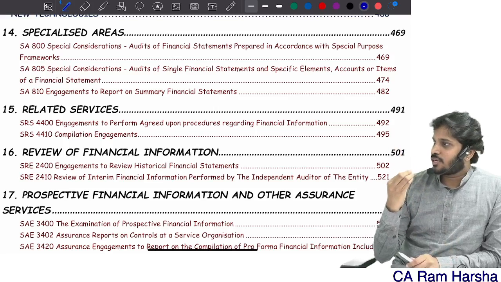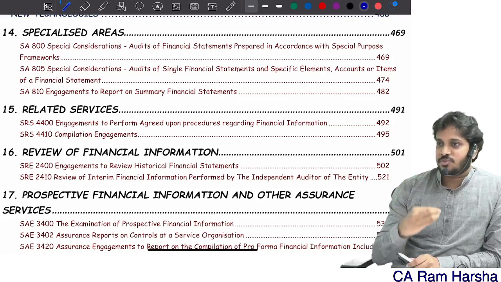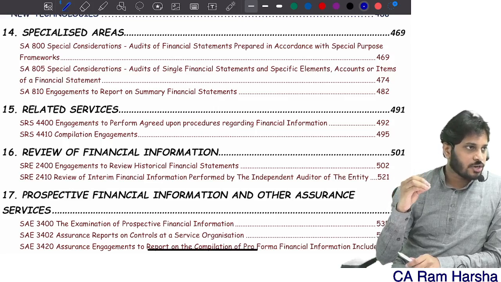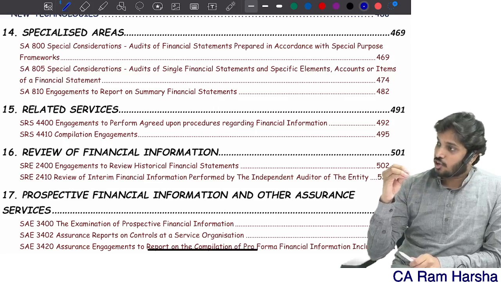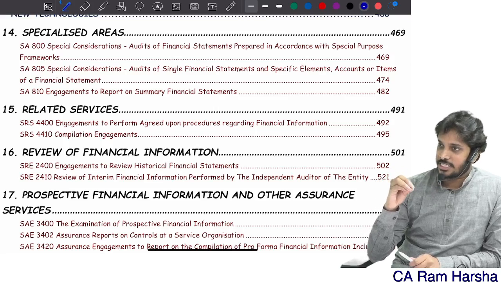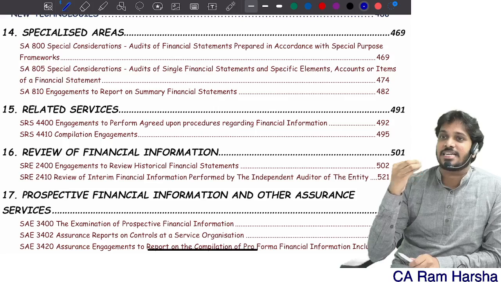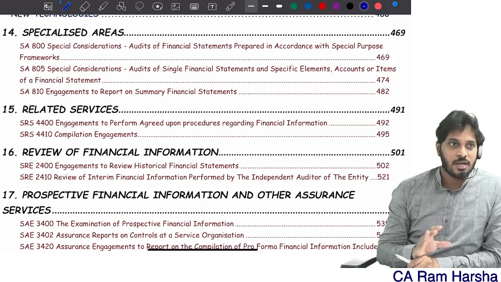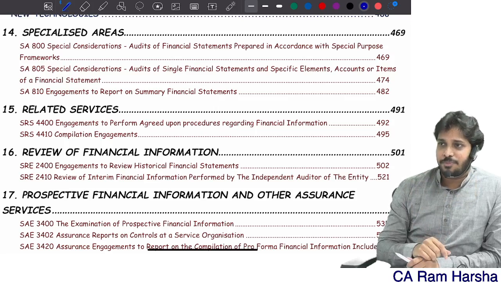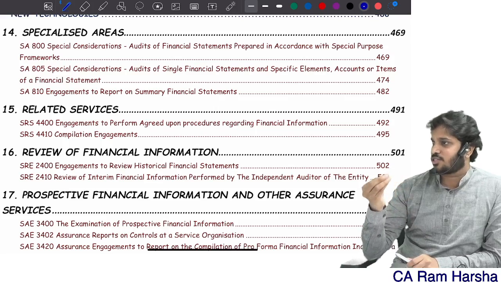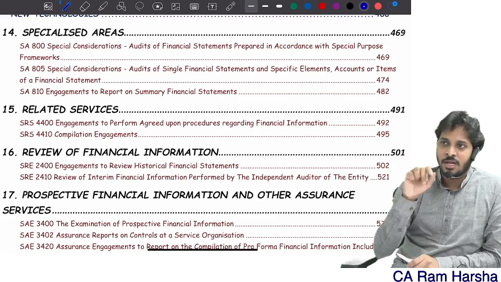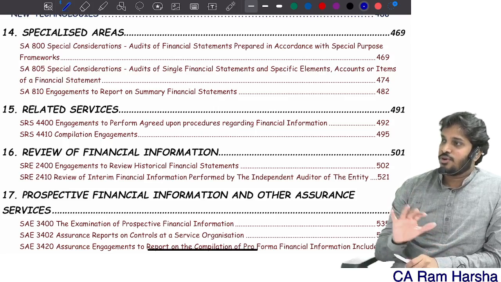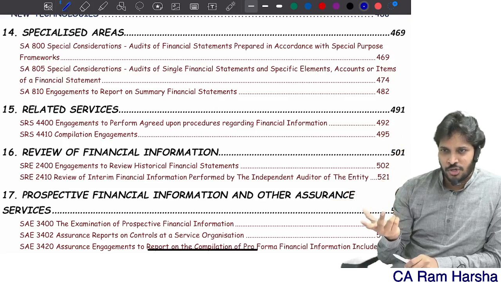Like we have totally 46 engagement standards, out of which 35 are standards on auditing, and 3 standards on auditing only. They are also dealing with auditing standards only, but they are specially considering specialized areas like special purpose frameworks. If the financial statements are prepared in a special purpose framework, what does the auditor have to specifically consider? That is what the 800 series addresses. Then we have review. Review is the 2000 series.